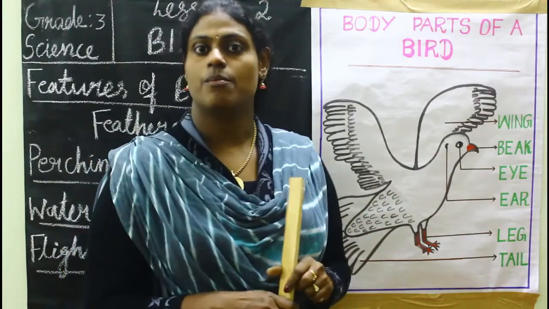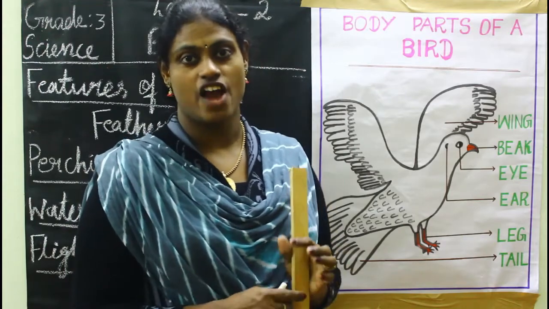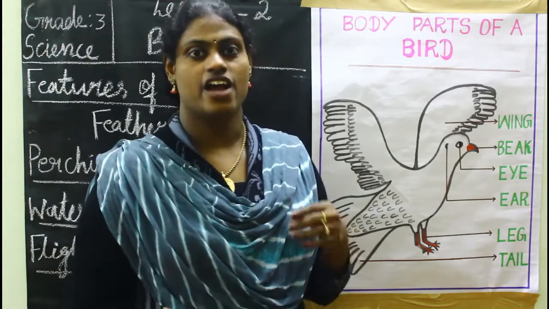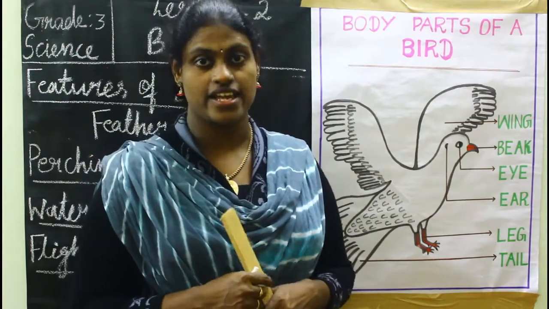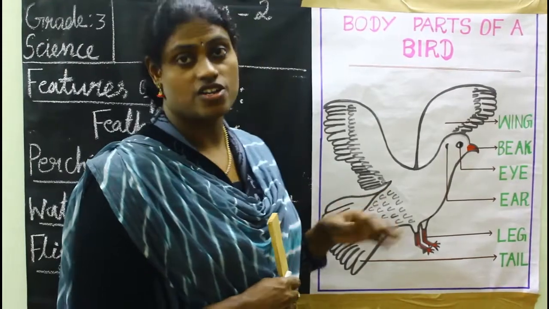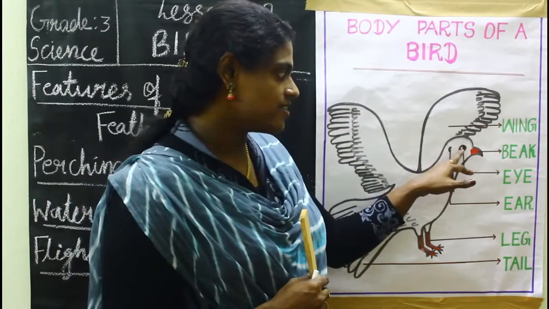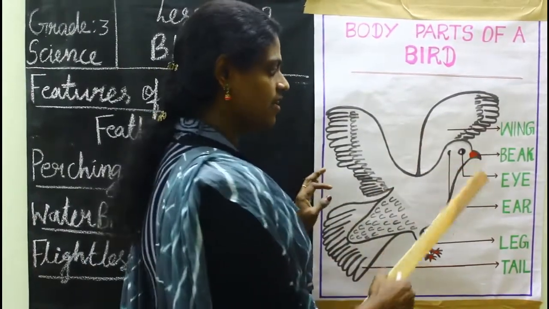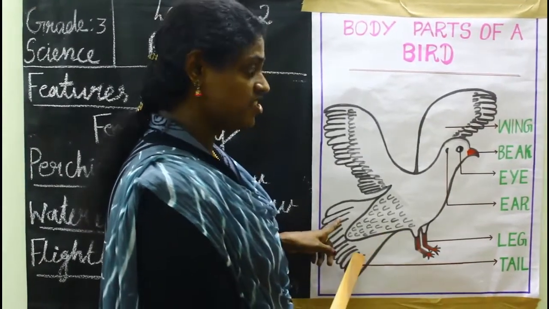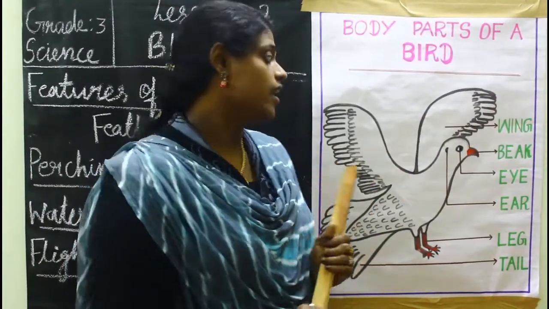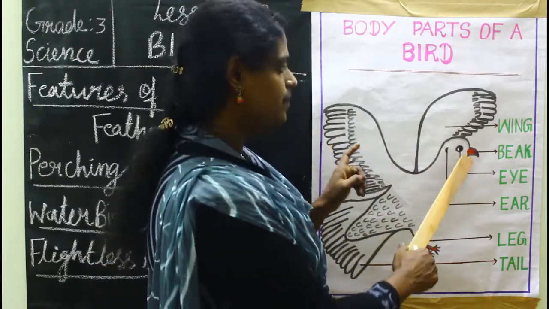So next is body parts of a bird. So we have different body parts, right? We have eyes, nose, mouth, hands, legs, etc. Right? Like that, birds also have body parts. Birds also have two eyes, a beak, then ears, then two legs and a tail. Okay, so this is the beak of the bird.